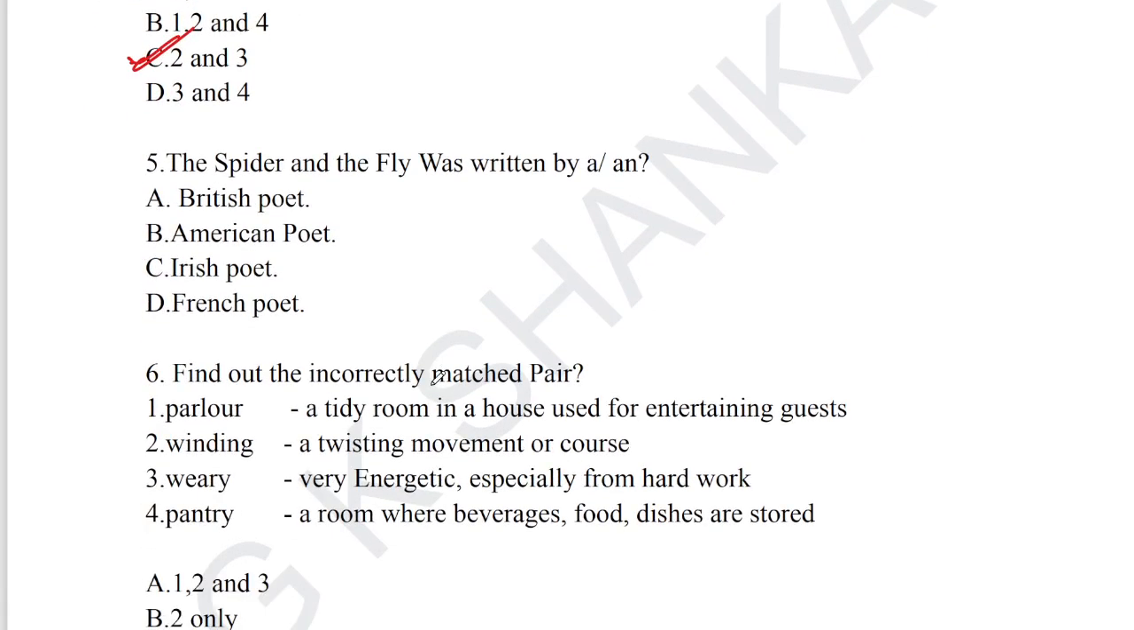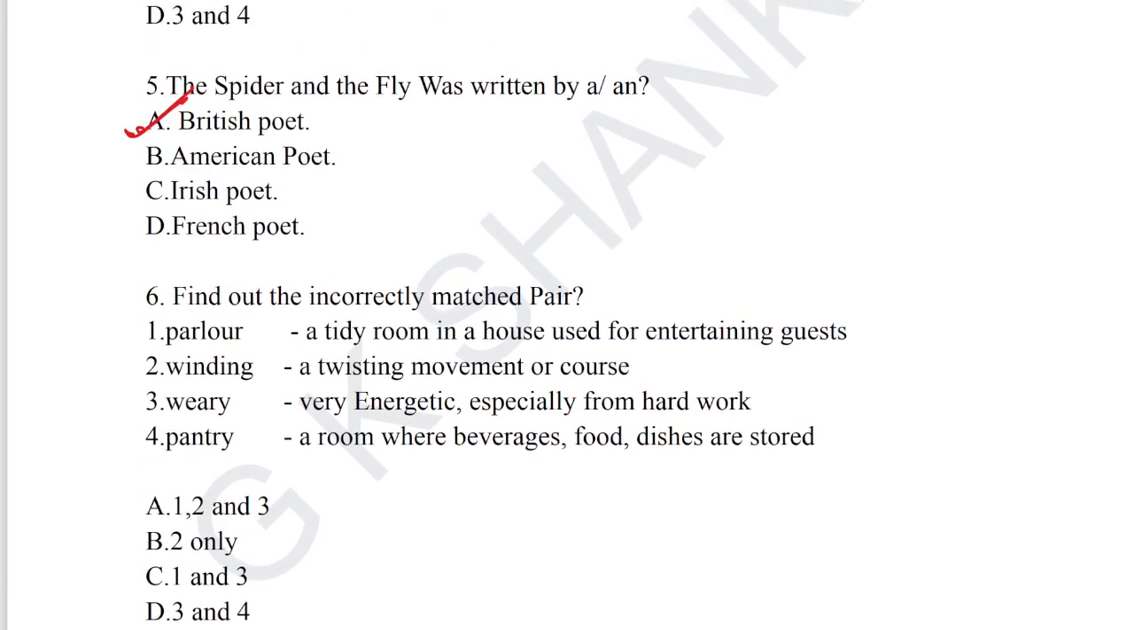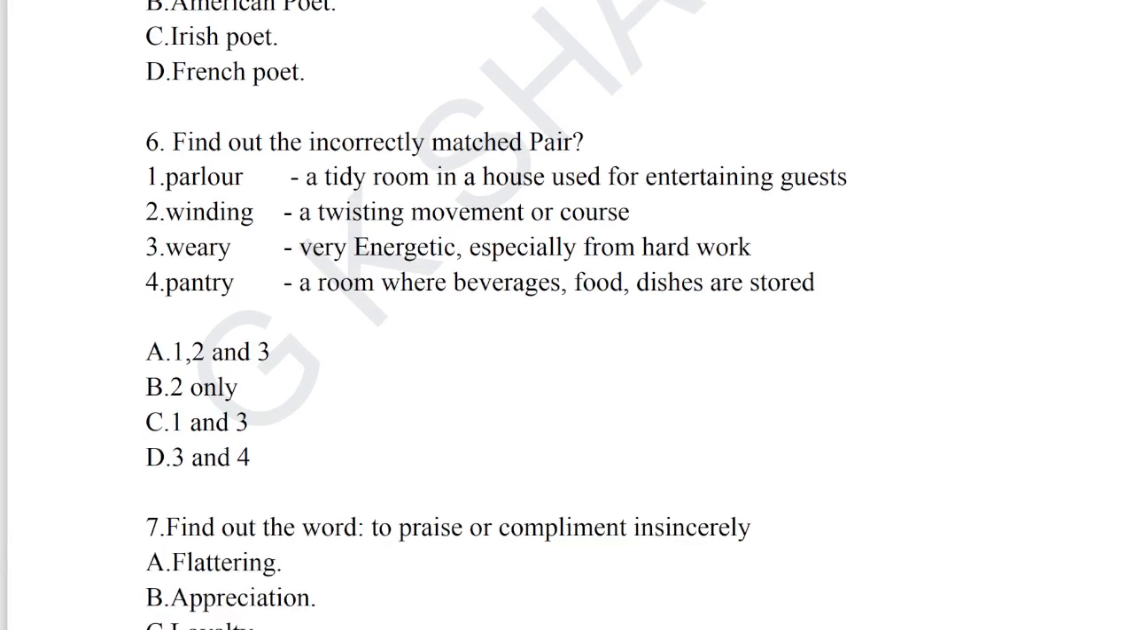Let's take up the next question. The Spider and the Fly was written by a British poet. Question number 5, the correct answer. Next, if you can, guess the author here. Question number 6, find out the incorrectly matched pair. Only 2 is incorrectly matched. Winding, twisting movement or course. And very energetic. Here only 3 is incorrect. Very tired is the answer here.